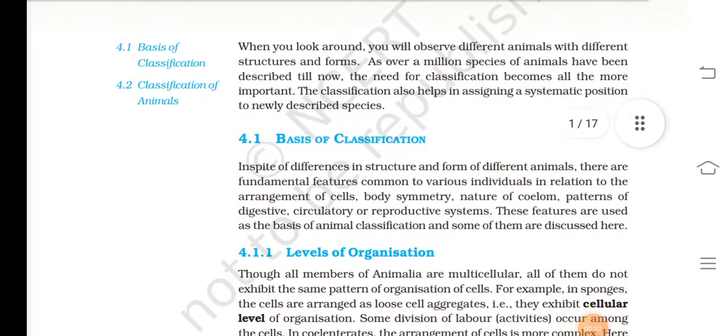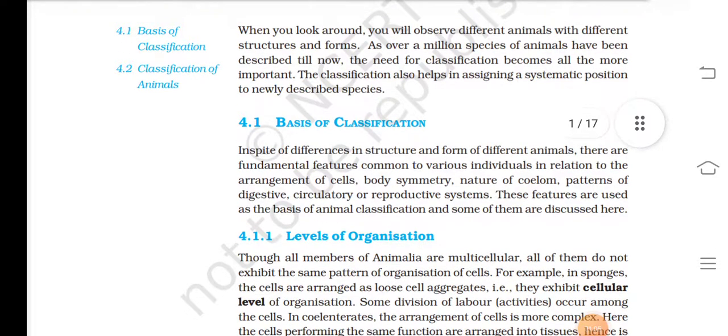4.1 Basis of classification. In spite of differences in structure and forms of different animals, there are fundamental features common to various individuals in relation to the arrangement of cell, body symmetry, nature of coelom, pattern of digestive, circulatory or reproductive system. These features are used as the basis of animal classification, and some of them are discussed here.